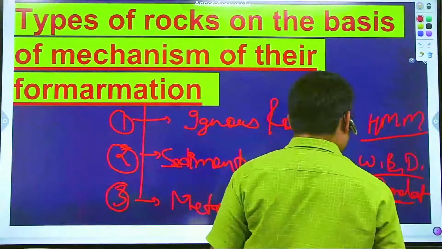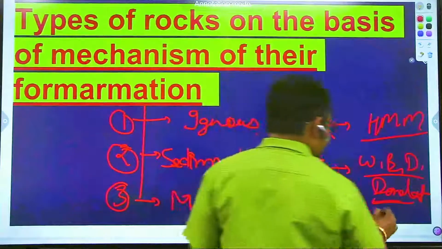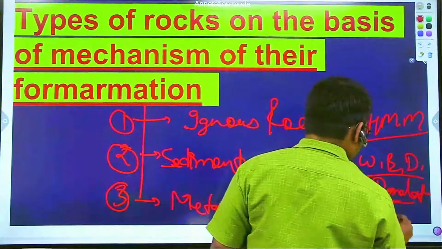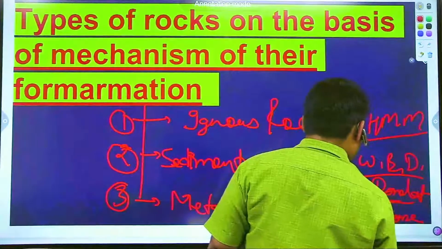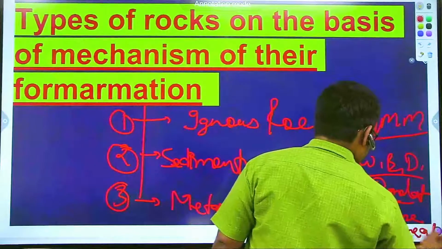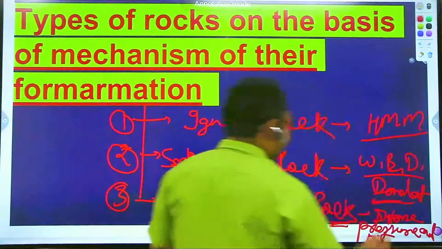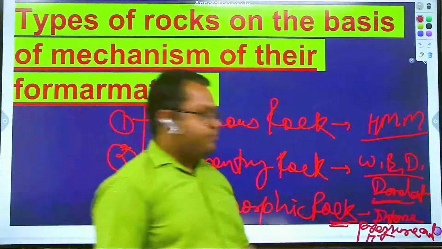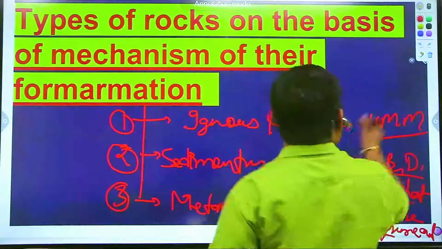Metamorphic rocks form under process of intense pressure and high temperature. High temperature and intense pressure is required for formation of metamorphic rocks.